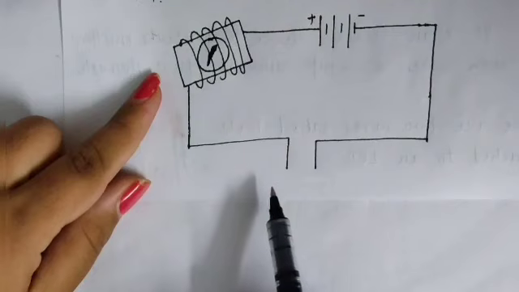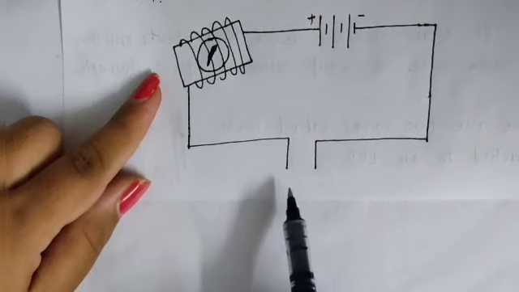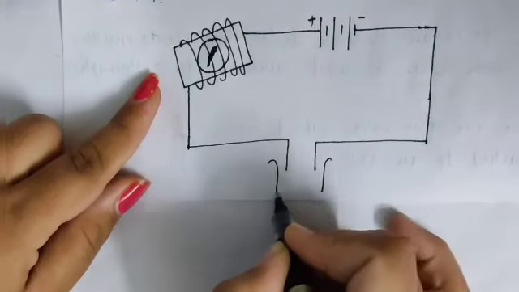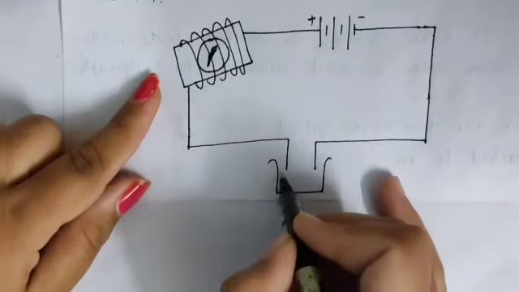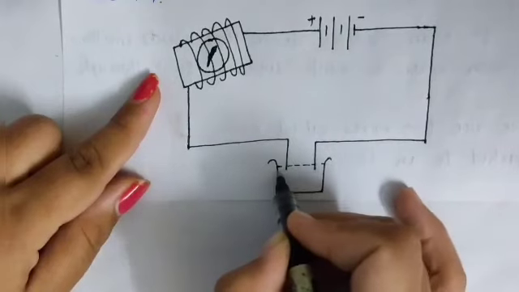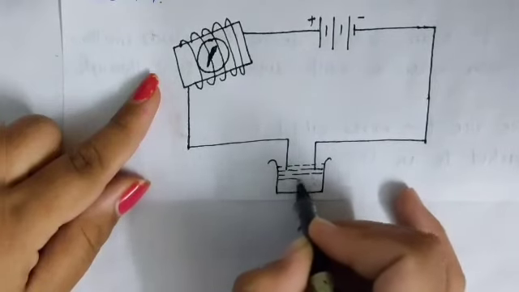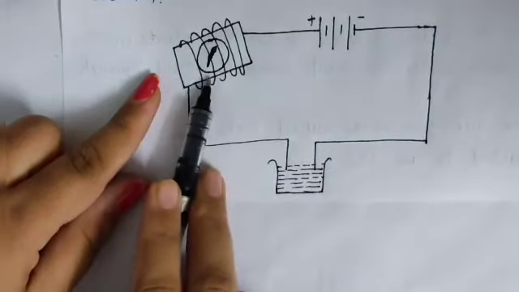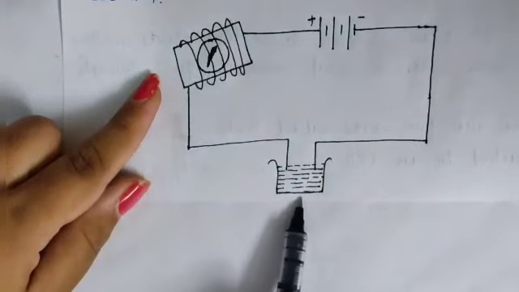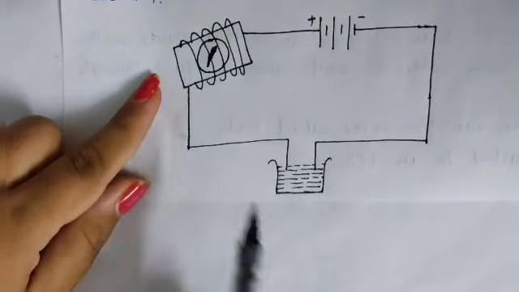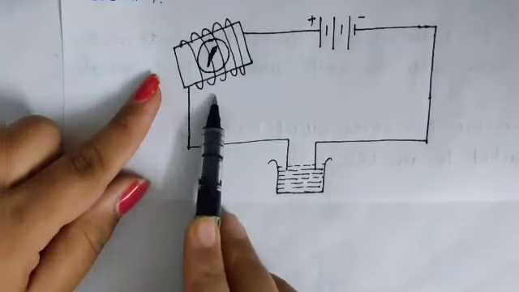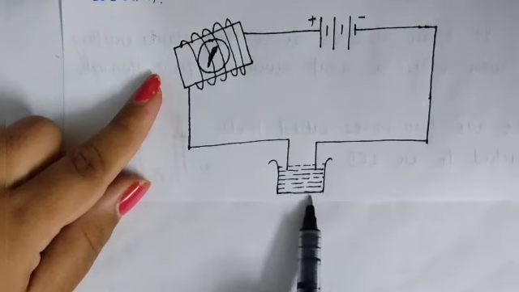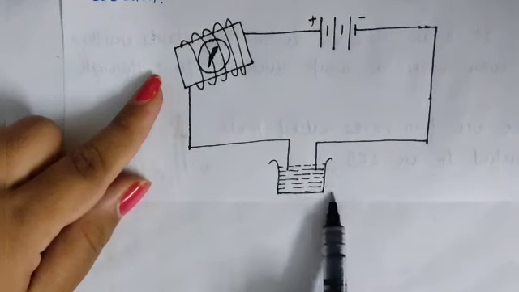For example, if you want to test the lemon juice, then place a beaker under these wires and fill this beaker with the lemon juice. And if the compass needle shows deflection, it means what? This lemon juice is a good conductor of electricity. And if the compass needle does not show deflection, then it means the liquid which you have taken in the beaker does not conduct electricity.